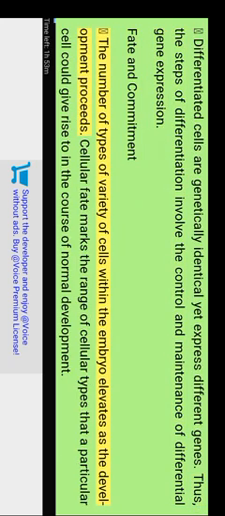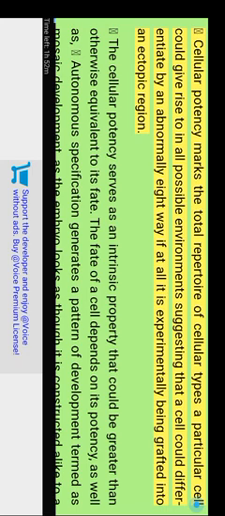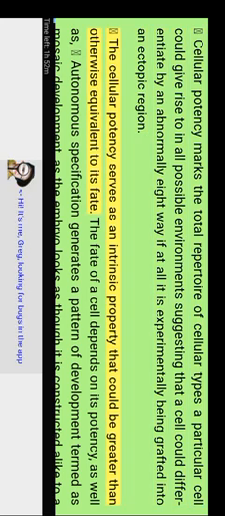Fate and commitment. The variety of cell types within the embryo increases as development proceeds. Cellular fate marks the range of cell types that a particular cell could give rise to in the course of normal development. Cellular potency marks the total repertoire of cell types a particular cell could give rise to in all possible environments, suggesting that a cell could differentiate abnormally if it is experimentally grafted into an ectopic region. Cellular potency serves as an intrinsic property that could be greater than or equivalent to its fate.